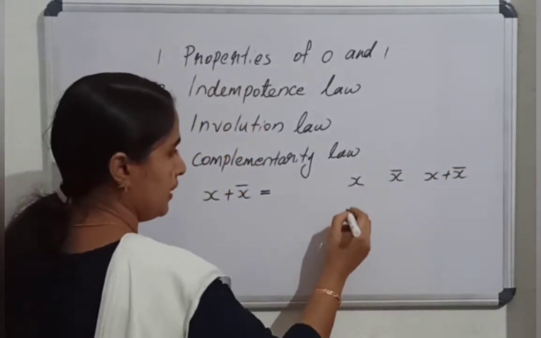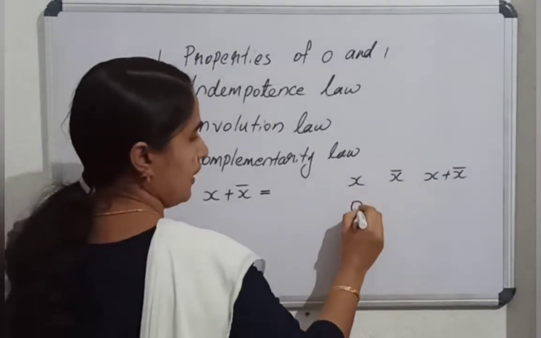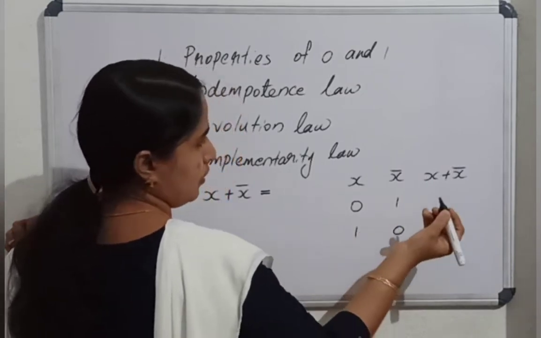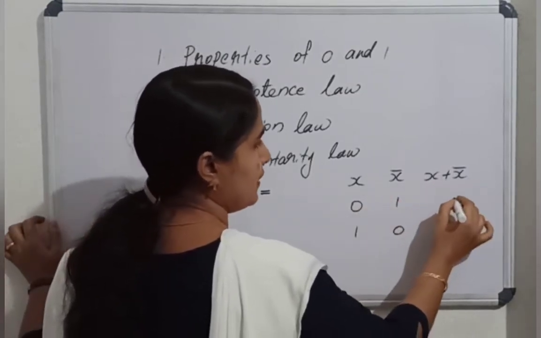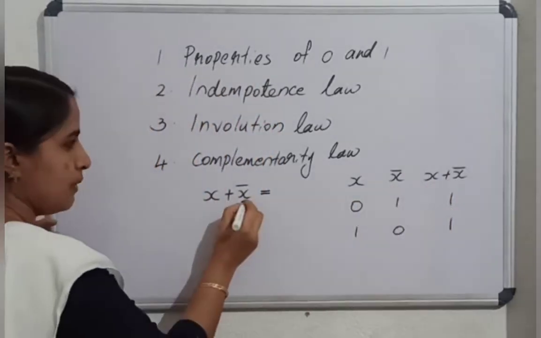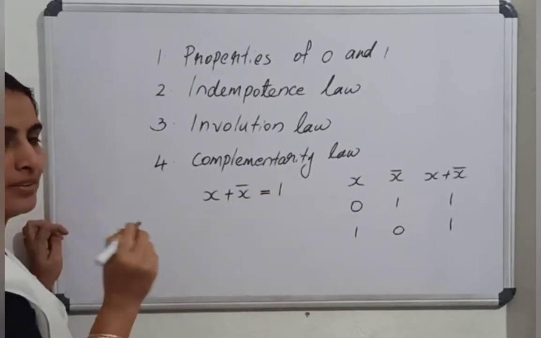So we can write the input combinations, only two. If x is 0, x bar is 1. If x is 1, x bar is 0. x or x bar, 0 or 1 is 1. 1 or 0 is 1. So x or x bar is always 1. What is that actually? Tautology.